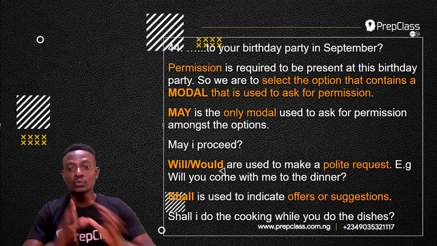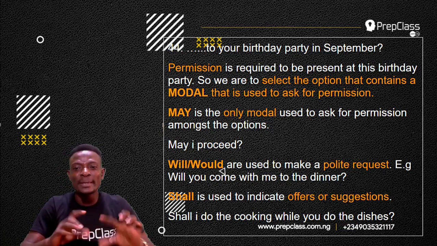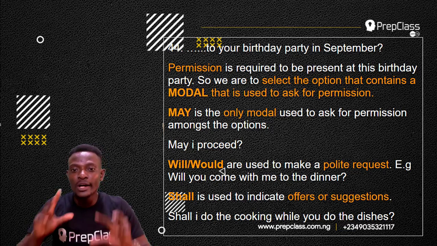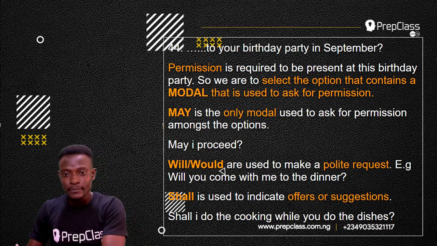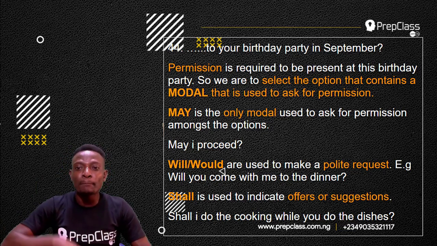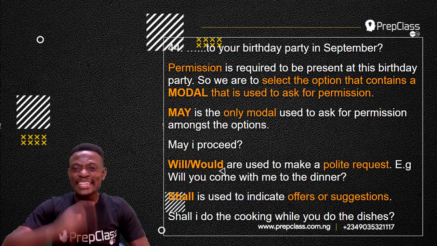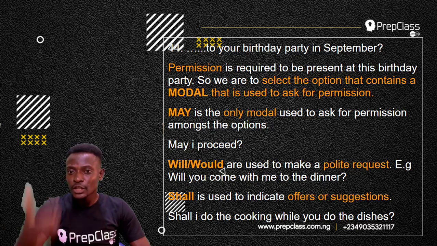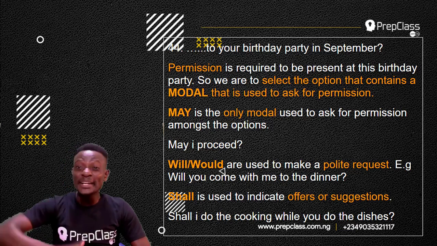Now, it is not will and would, because will and would are used to make a polite request. Example, will you come with me to the dinner? Now, you are asking somebody, you are making a request, you are making a polite request. You are not asking for permission. You are making a polite request, you are the one inviting.